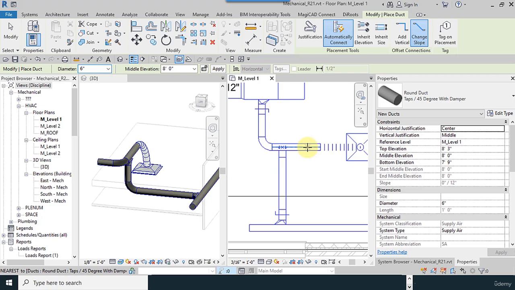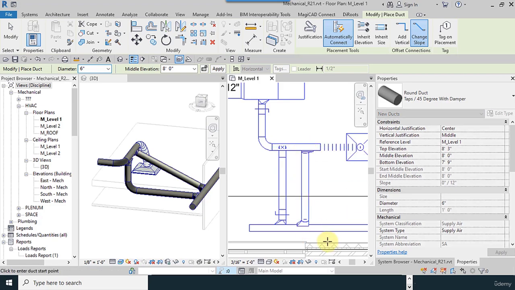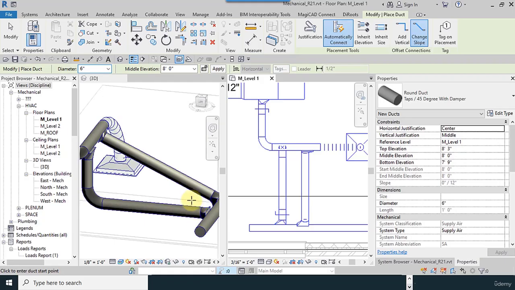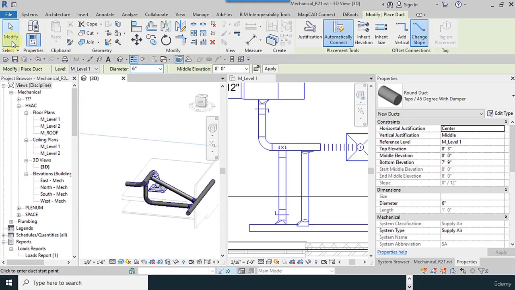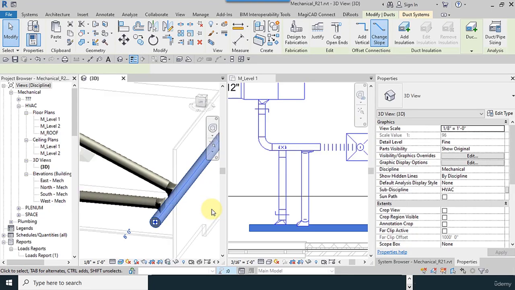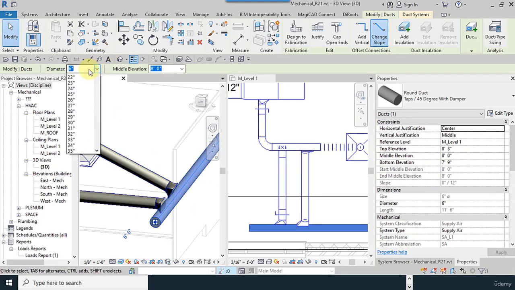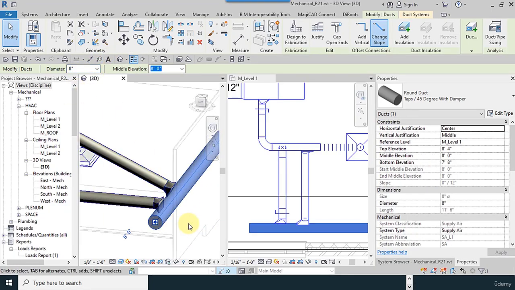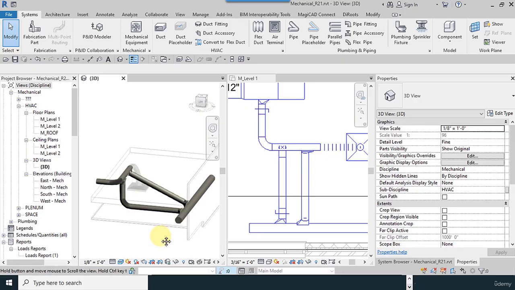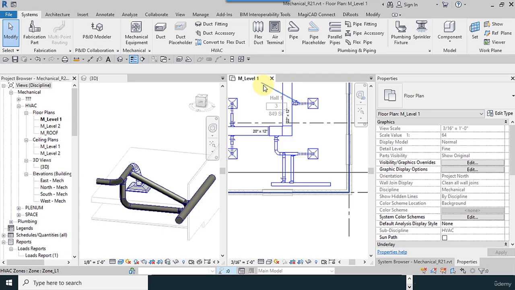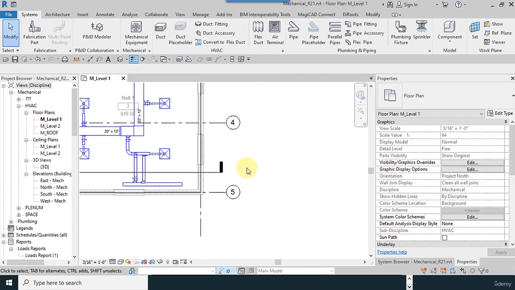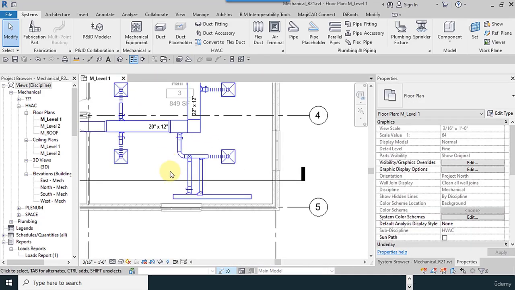I use another one, change its slope, so they connect in slope. The connection is tapped. I have to increase the size of this duct. So these tools are very important and very useful.